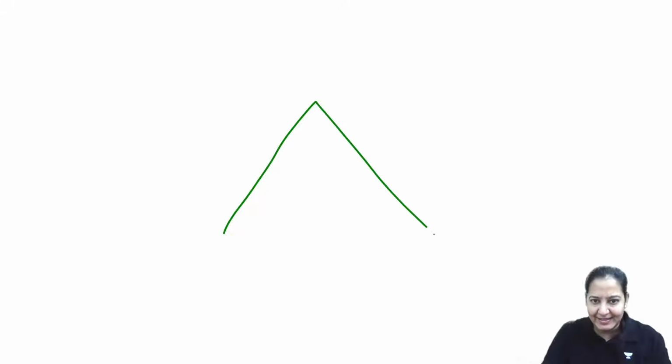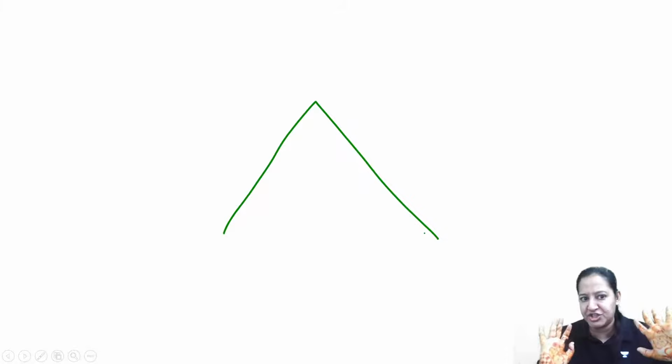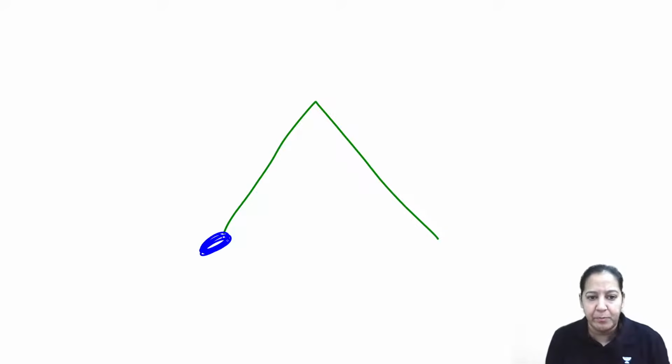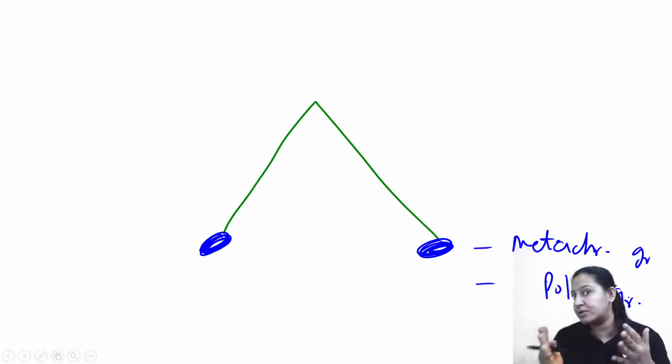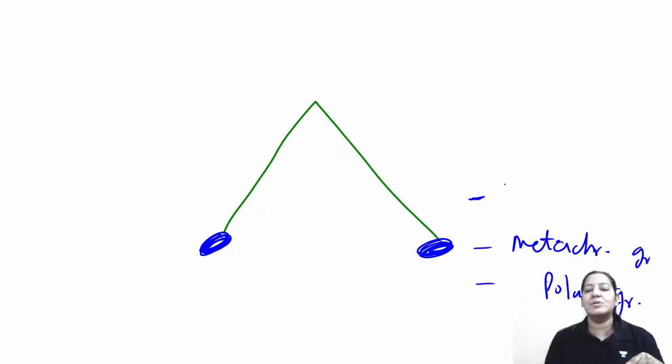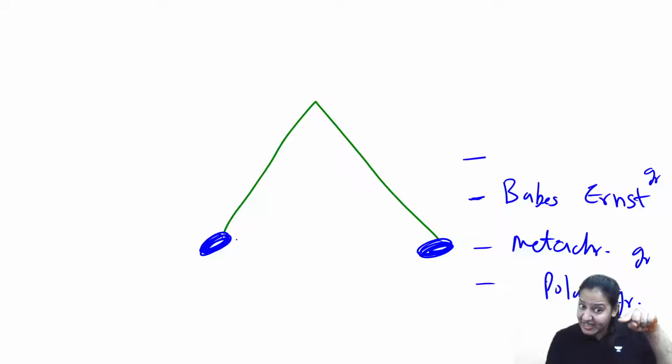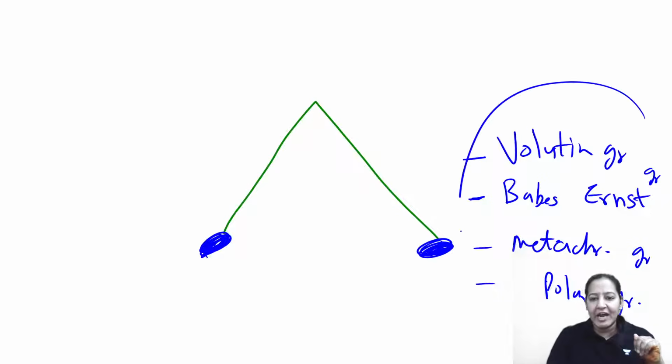So let me draw a bacteria. The bacteria is green color like this. Two bacilli are stick together. That's why V, K or L shape. And it is having metachromatic granules at the poles. So what are the names of the metachromatic granules? It is known as either metachromatic granules or polar granules. The meaning of the polar, because they are present at poles, North Pole, South Pole, polar granules. It is discovered by a scientist known as Babes Ernst. What a good name. Babes Ernst. That's why known as Babes Ernst granules. And the first bacteria in which these granules were discovered is not Corynebacterium diphtheria. It is Spirillum volutans. That's why known as volutin granules. So these are the four names given to these granules.